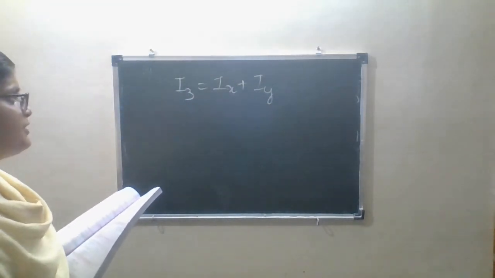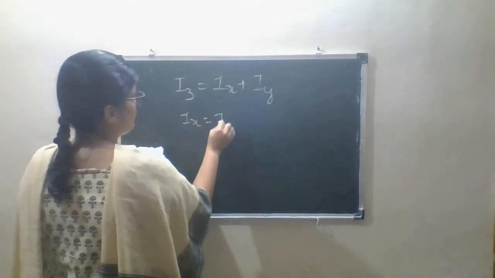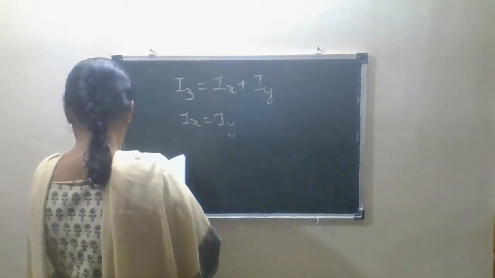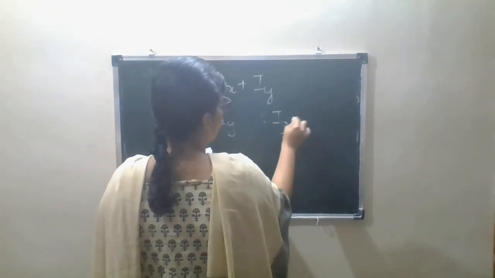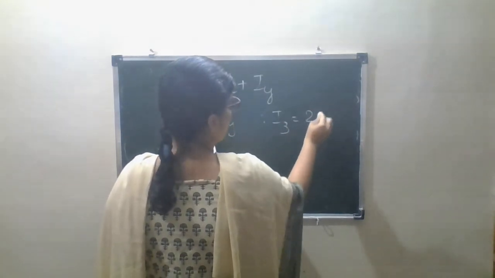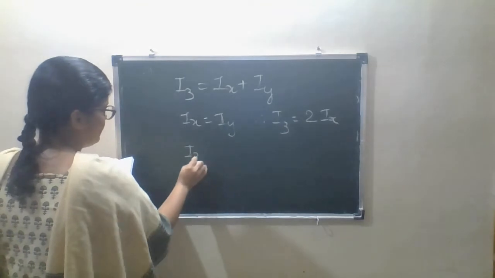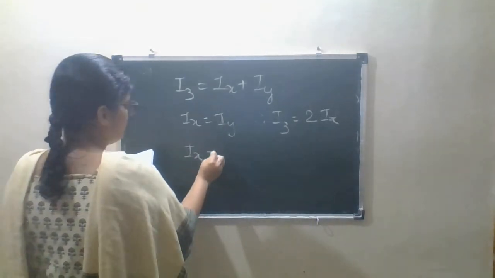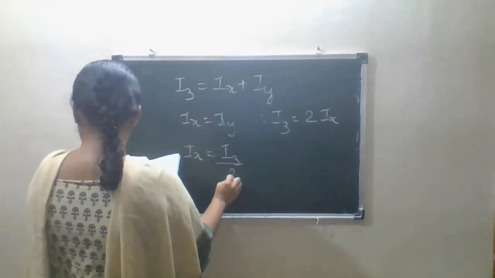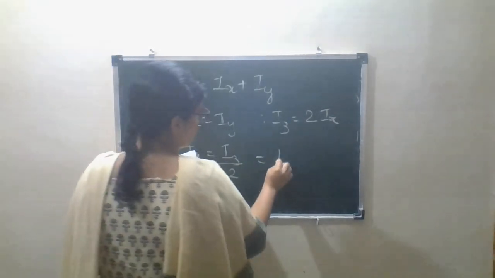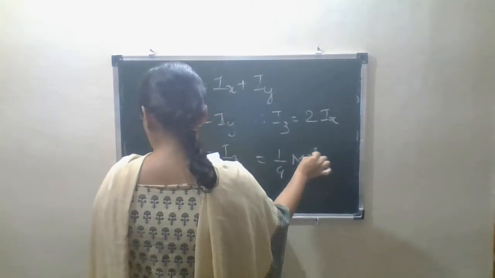With the help of symmetry, we can say that Ix is equal to Iy, and therefore Iz is equal to twice Ix. Then Ix is equal to Iz divided by 2, which is equal to 1 by 4 mr square.